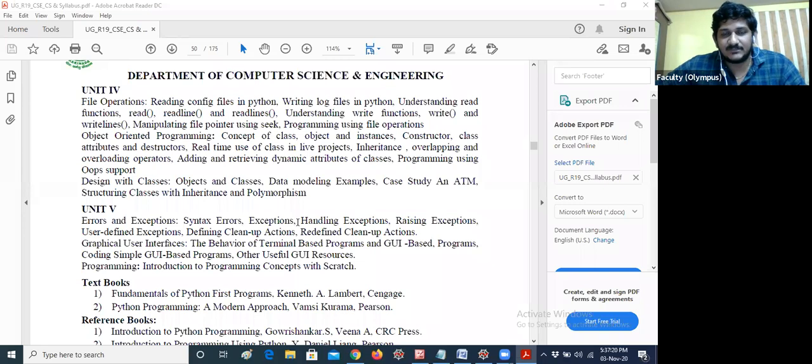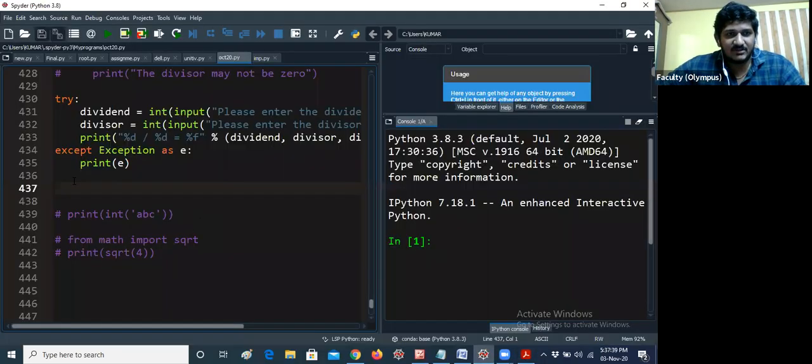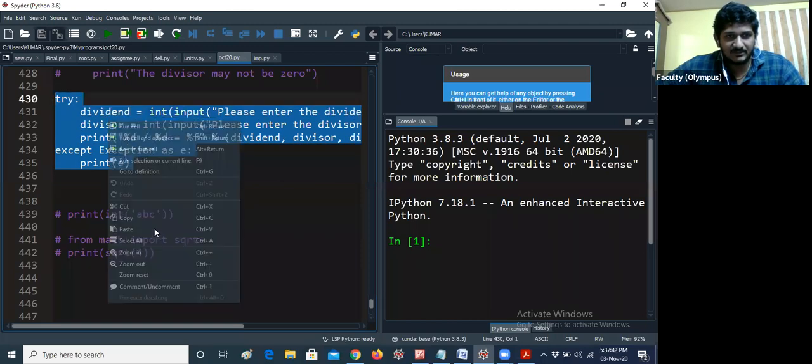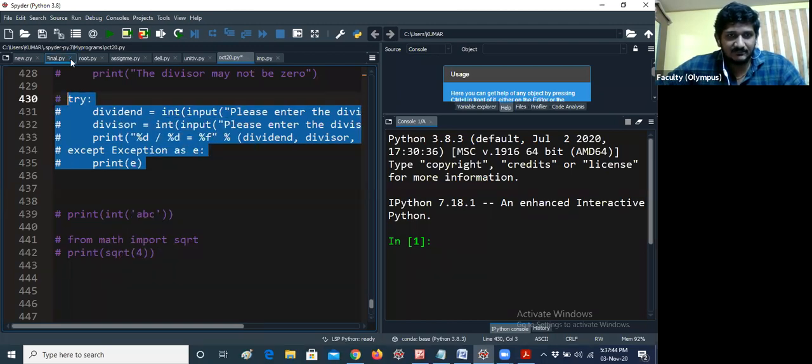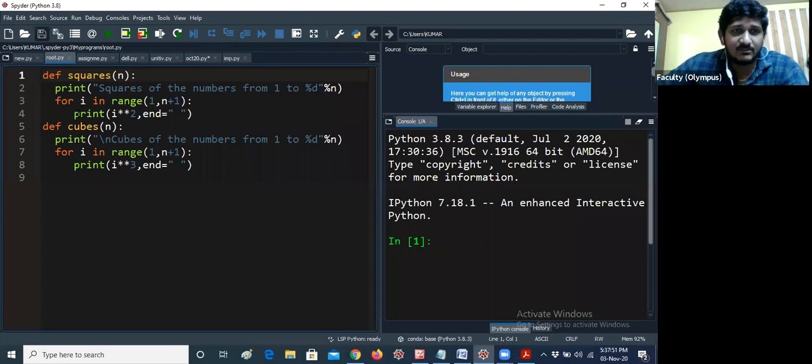So now the concept is handling exceptions. Today's concept is exceptions and handling exceptions. This is the concept I would like to cover today. First of all, what do you mean by exception? Exception is nothing but a runtime error, as in Java. But here there is no compile time and runtime distinction, because our Python programs will not give compilation errors or syntax errors; the errors will be checked at runtime only. There are no compilation errors, you know already.